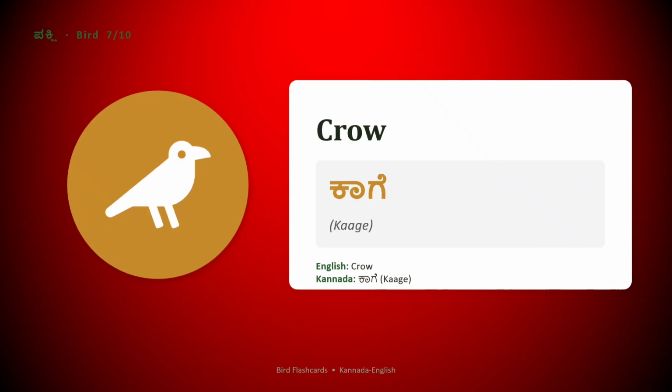Very good. Next, crow. Crow in Kannada we call it Kage. Try repeating Kage.